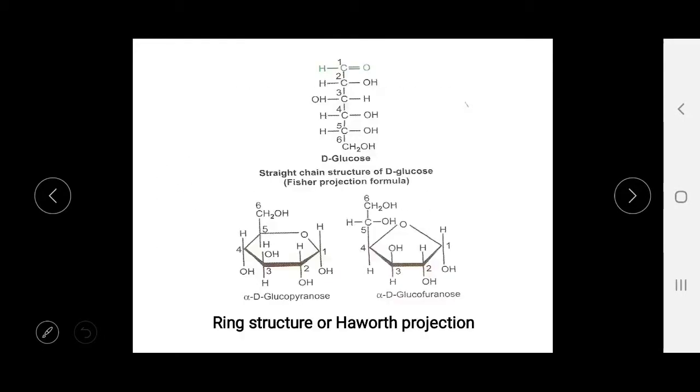Here you can see the straight chain structure of D-glucose, and here you can see alpha-D-glucopyranose and alpha-D-glucofuranose, the ring or cyclic structures, called Haworth projections.